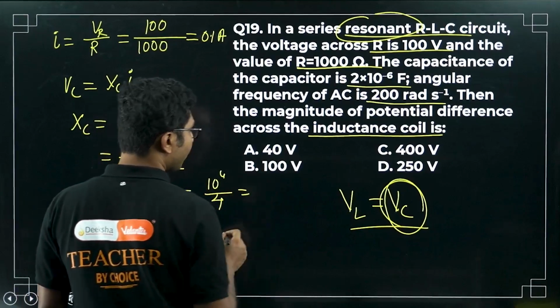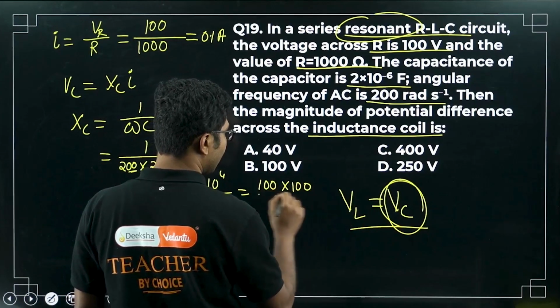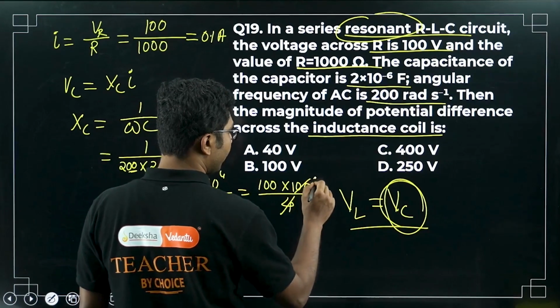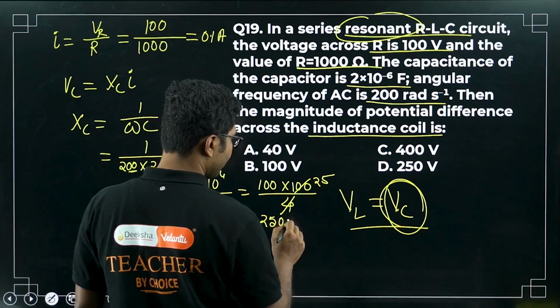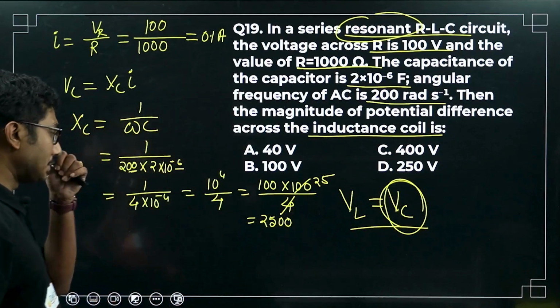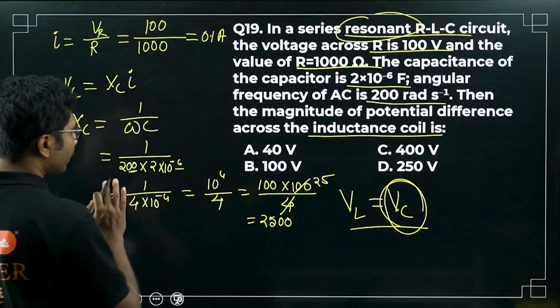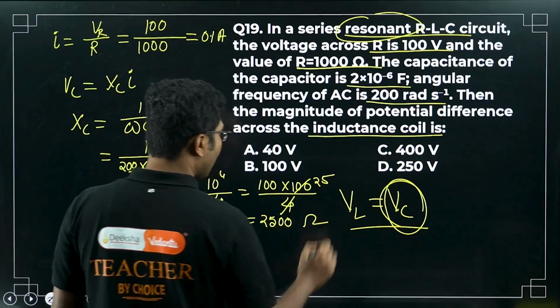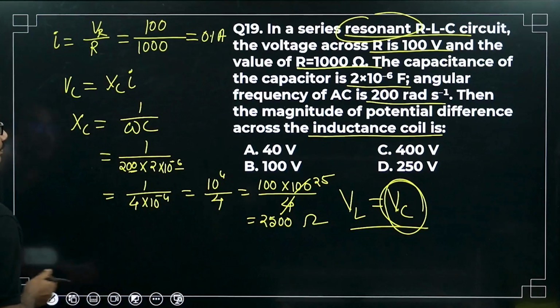So 10 to the power of 4, we can write as 100 times 100 divided by 4. So it will be 25, so 2500. Whatever way you can solve this is fine. This is in ohm, capacitive reactance is obviously in ohm.